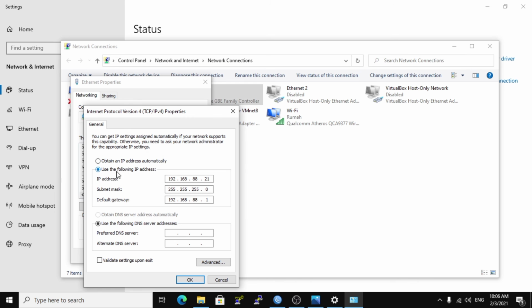Use the following IP address. Change the IP address to the IP address you added on Winbox before, using 192.168.88.10, and click OK.